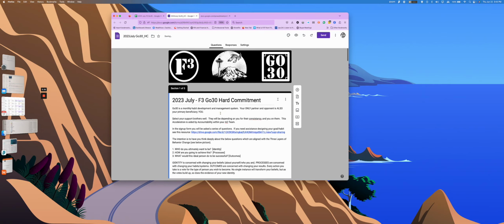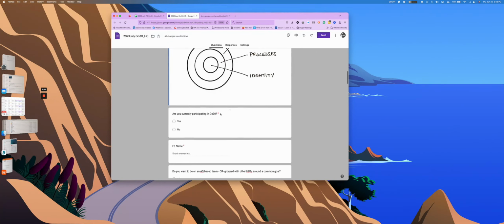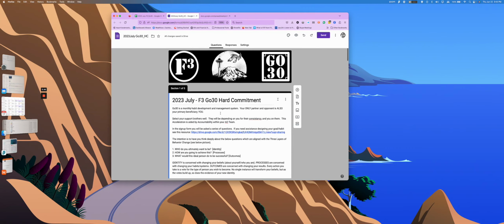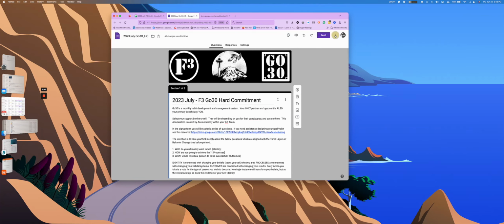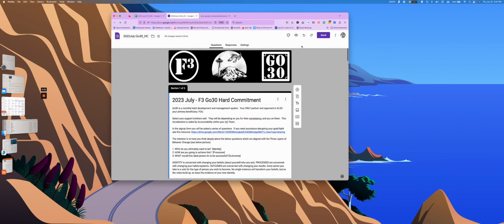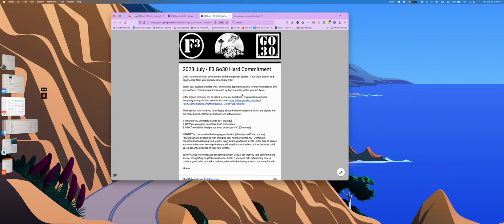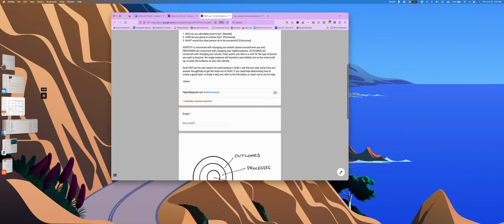because this is a copy of the last form, but it's linked to the copy that we used for this sheet. So this should be everything. Should be working here. I think it just automatically saves. So let me see. So I'll preview it here as a user. Looks good. I'll just fill it out, see how it works.